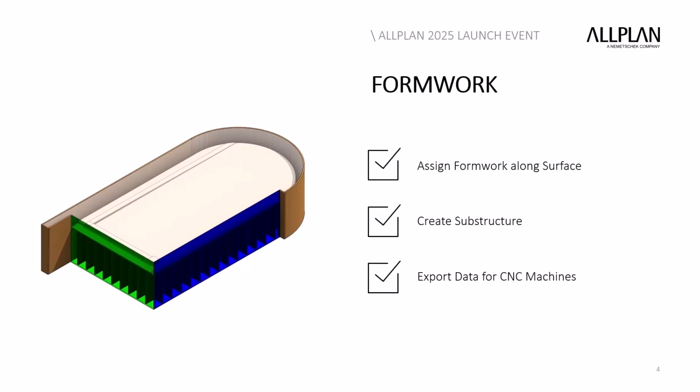Let's speak about our new module Freeform formwork inside of Allplan Ultimate. With this solution, it is absolutely easy to create the formwork of balconies, spiral staircases, or unique prefab infra objects. I will show you how to assign formwork boards along any surface, create a substructure with an automatic juggling of the formwork boards, and the optimized export of formwork boards for a CNC machine.